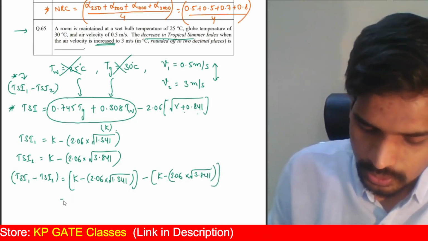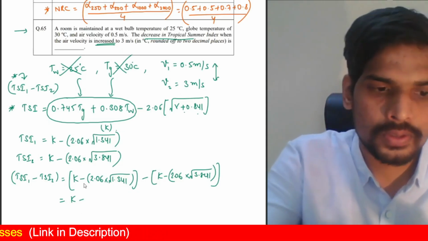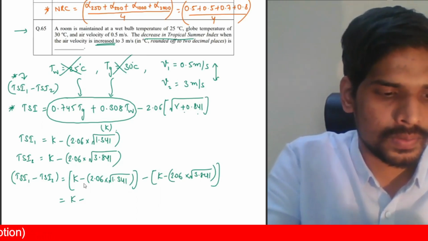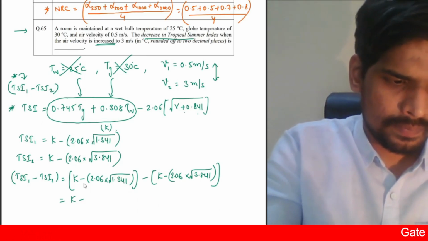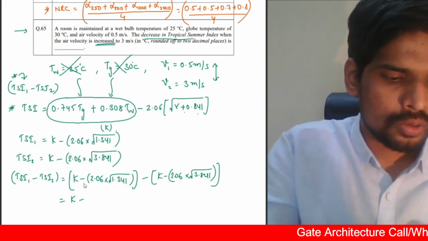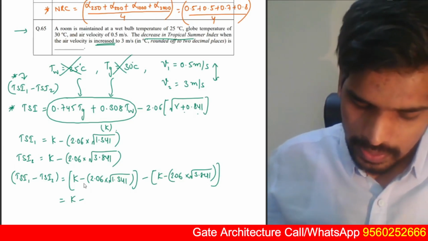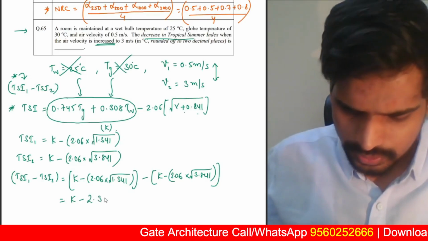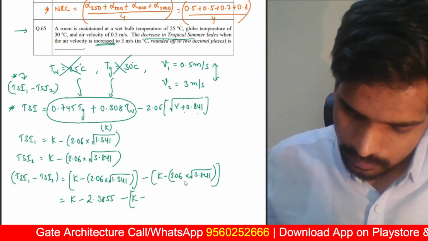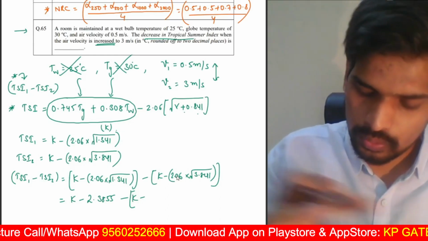3.841. You can simplify this; you can use your calculators to find out this value. Just a second. 2.06 multiplied by square root of 1.341. This value is 2.3855, minus K minus 2.06 into 2.06 multiplied by square root of 3.841, is this